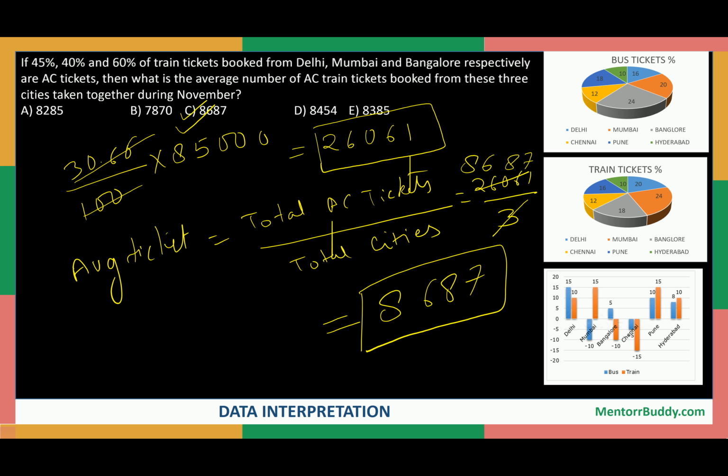Okay, so this is a somewhat tricky question in which you need to first find out the percentage for November, then you need to find out the total AC tickets, then you can easily find the average.